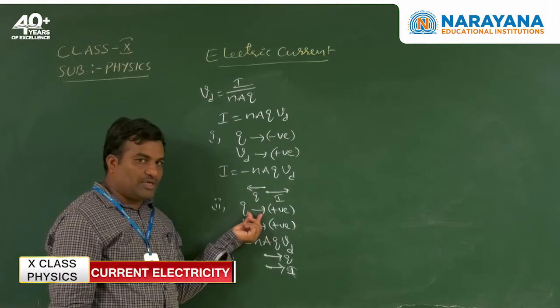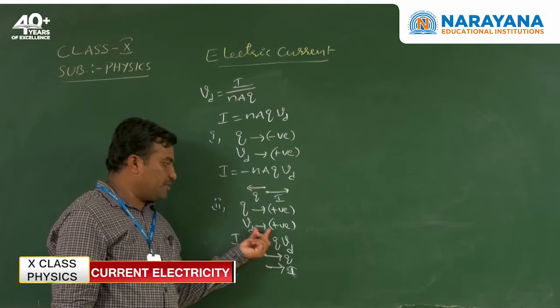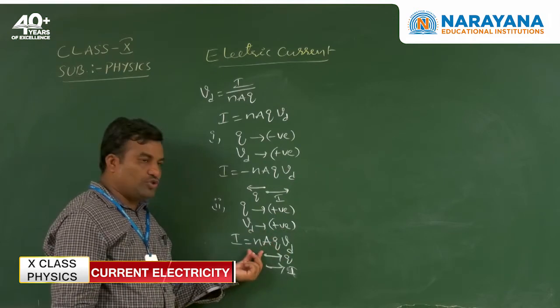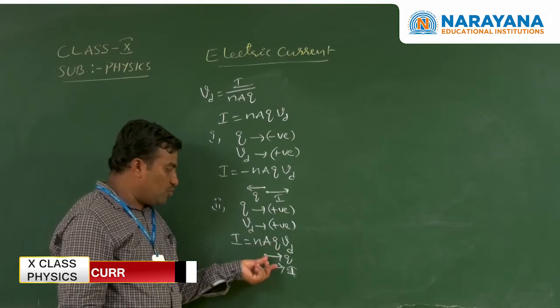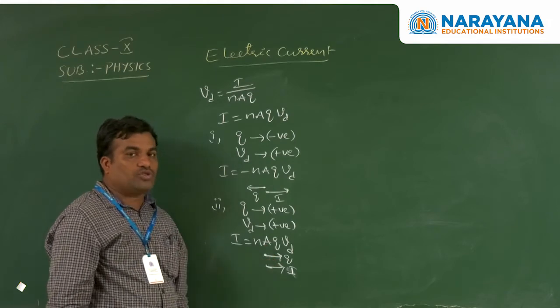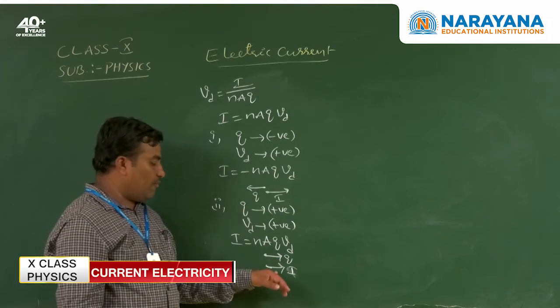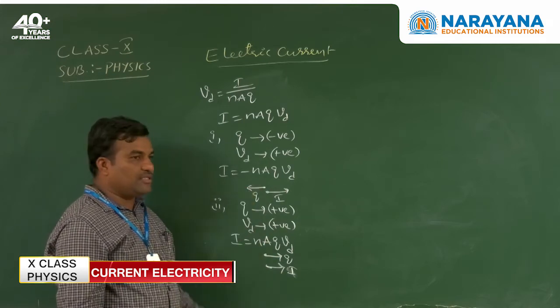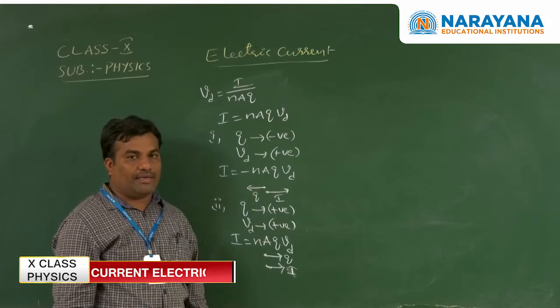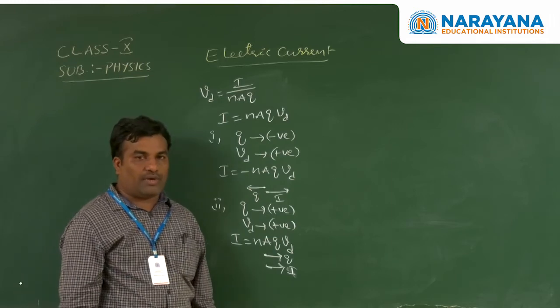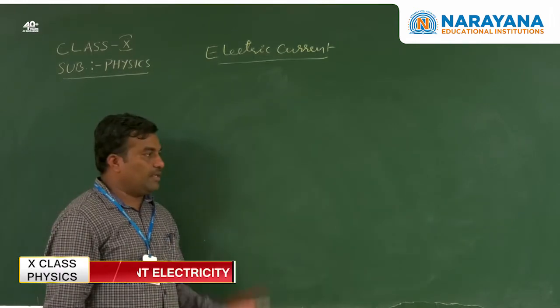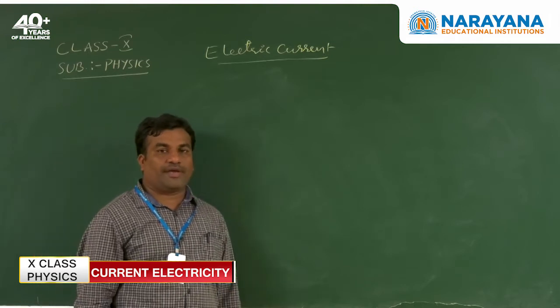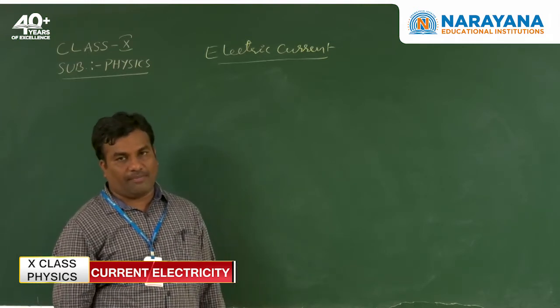In the second case we observe, the charge is positive and the drift speed is positive, so we get the positive current. That's why these two are in the same direction. Positive charge is along the electric current direction. By these two methods we decide the electric current directions. Okay, clear. Next, electric current as usual you can measure by using an ammeter.